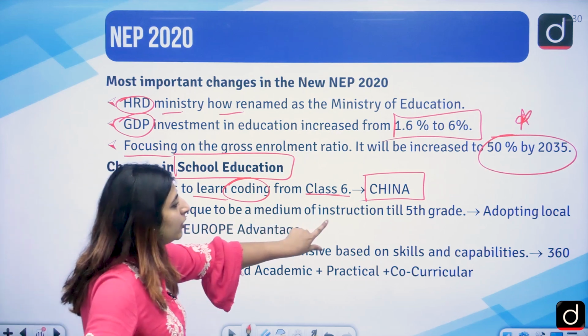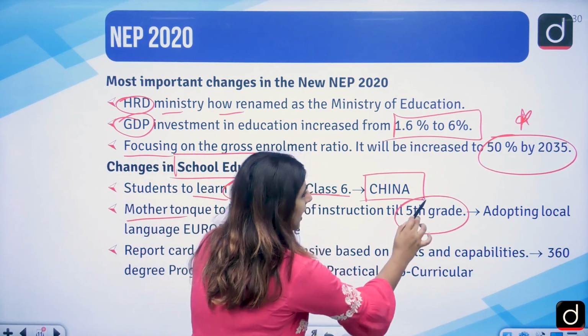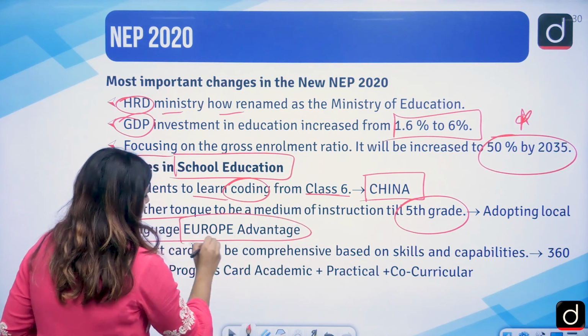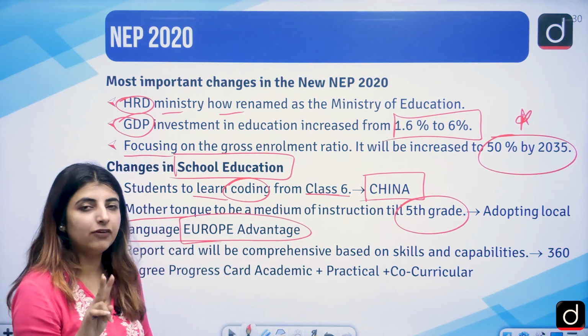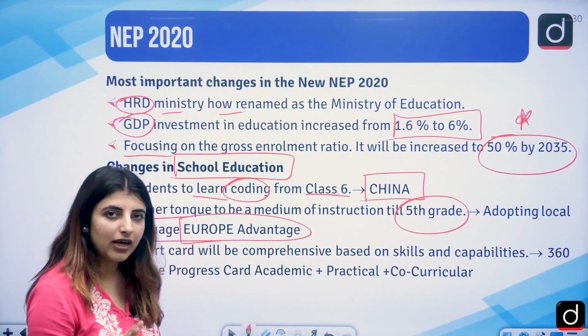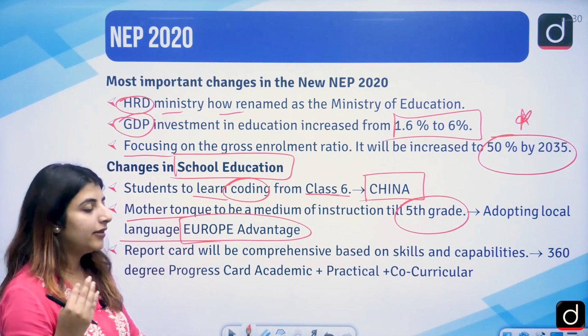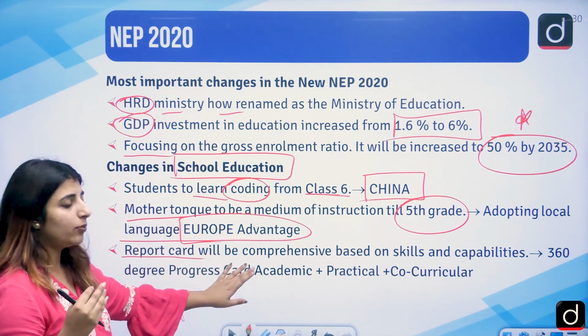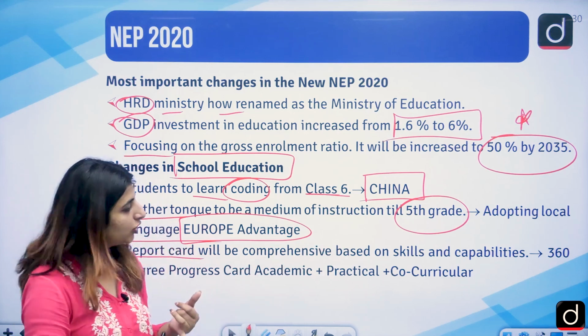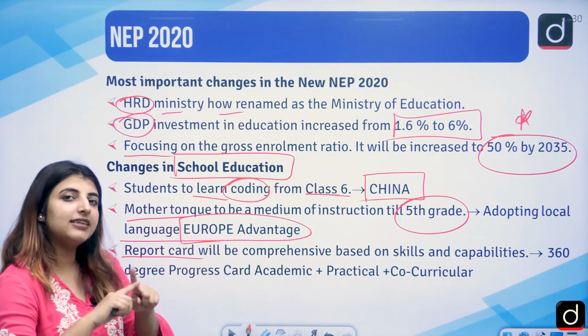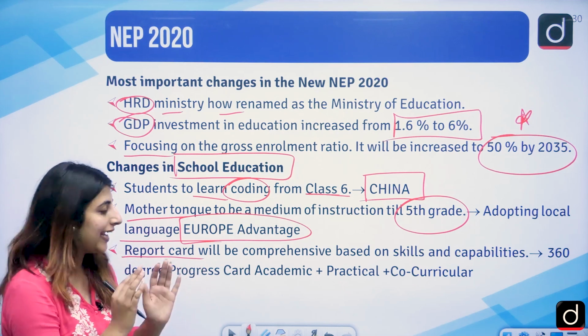Mother tongue to be the medium of instruction till 5th class, adopting the local language, a European advantage. So the second thing they have taken from Europe is the local language formula, that till 5th class students should be taught in the mother tongue. The report card will be comprehensive, based on skills and capabilities, so that a 360-degree view of a student can be seen.